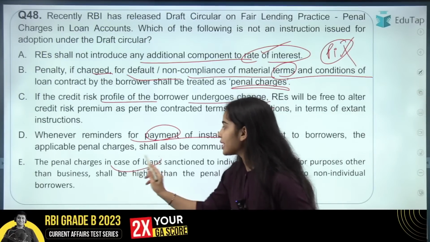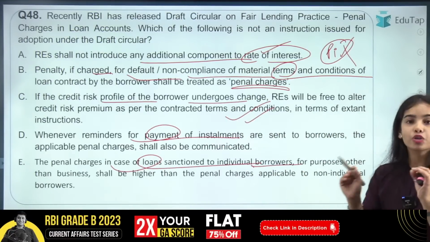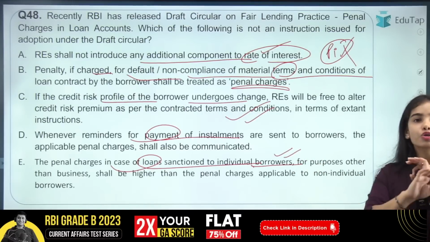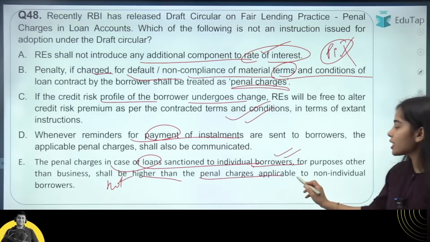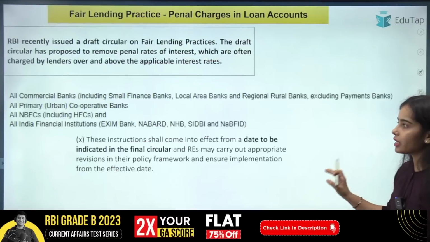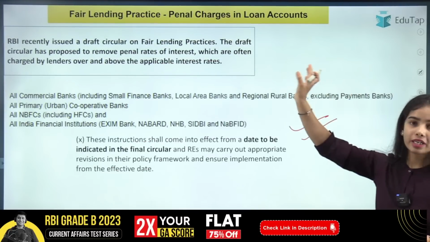The penal charges in case of loan that is sanctioned to the individual borrowers should not be higher than the penal charge that is applicable to the non-individual borrower. So here E is the correct statement, and these are the applicable entities under the fair lending practice.